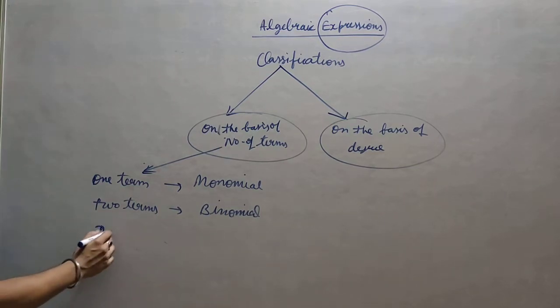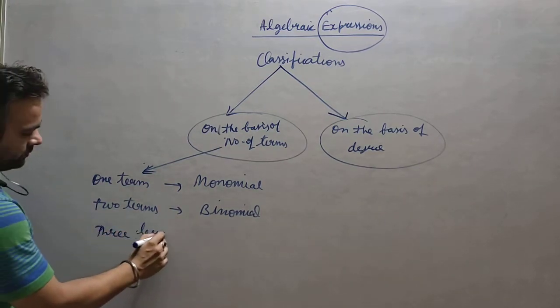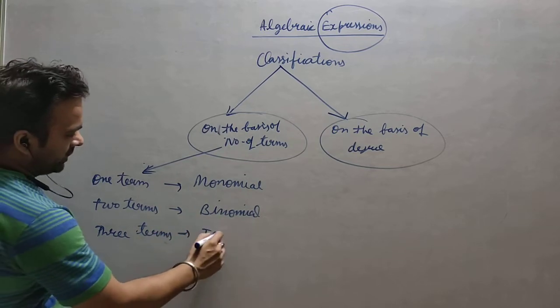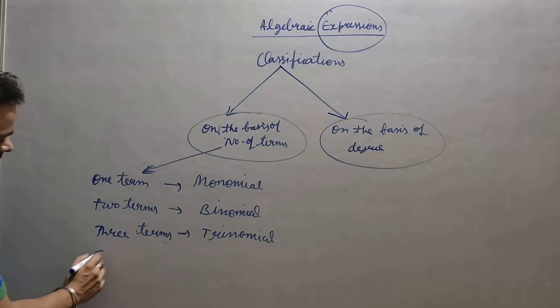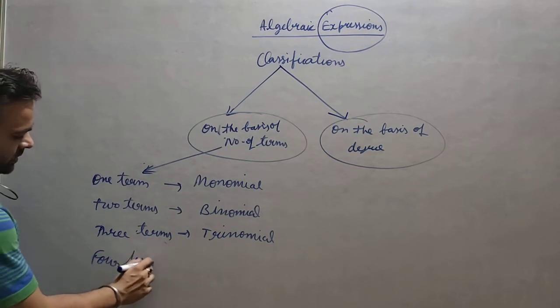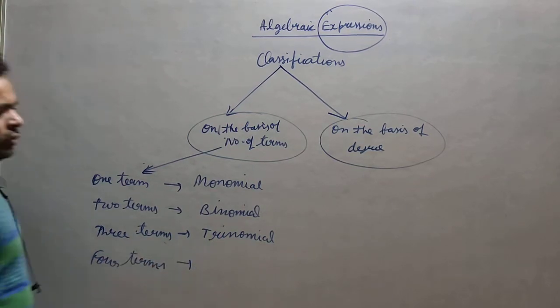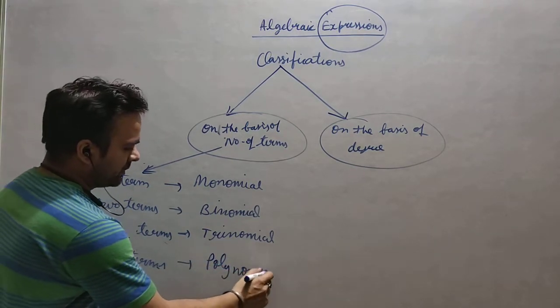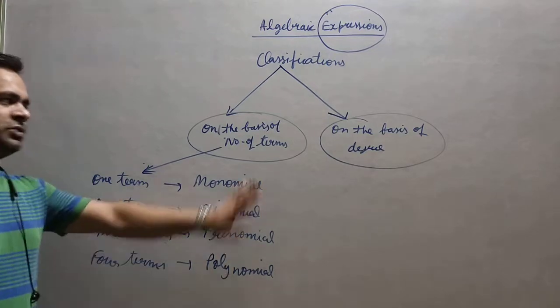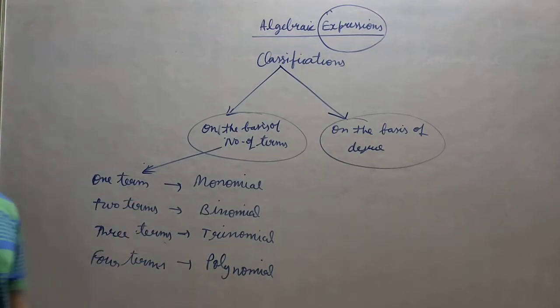If there are 3 terms, then we call it a trinomial expression. If there are 4 terms, after 4 terms we have not given a name. We just say that they all are polynomials. Right? The word polynomial I am using here, but I will explain why it is a polynomial.